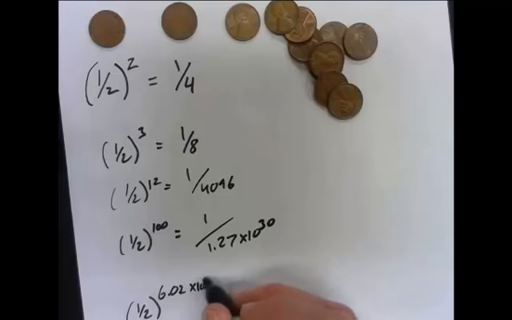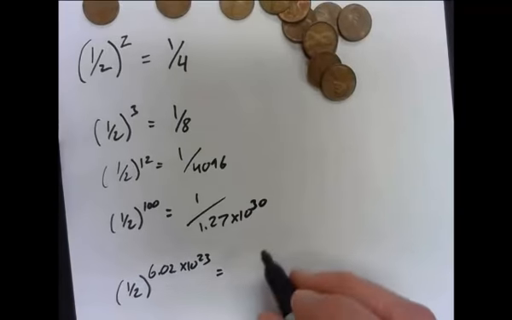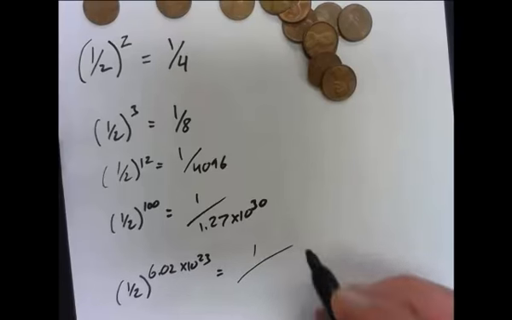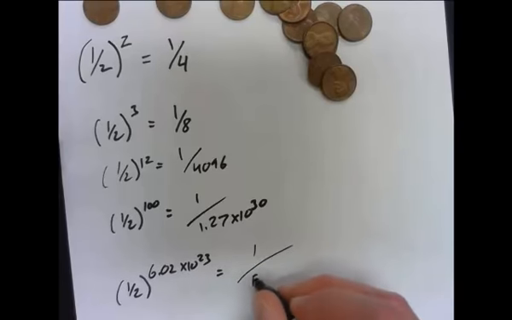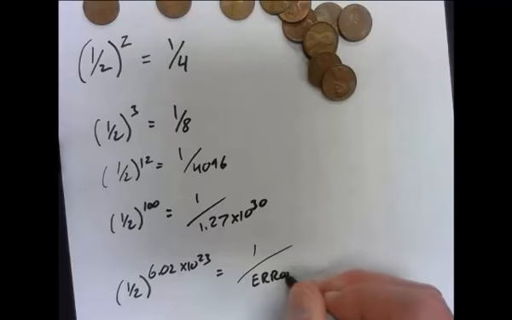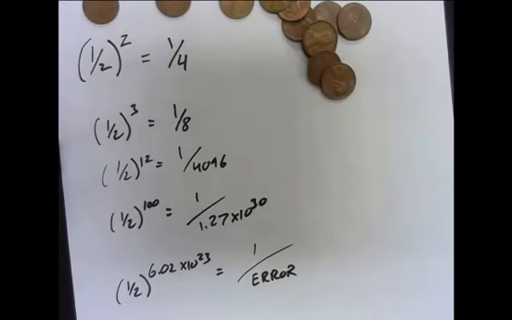But if we had a mole of pennies, that'd be 6.02 times 10 to the 23rd. And the probability of getting all heads if we were to flip an entire mole of pennies would be 1 over... error. My calculator can't compute. That is a huge, huge number there.